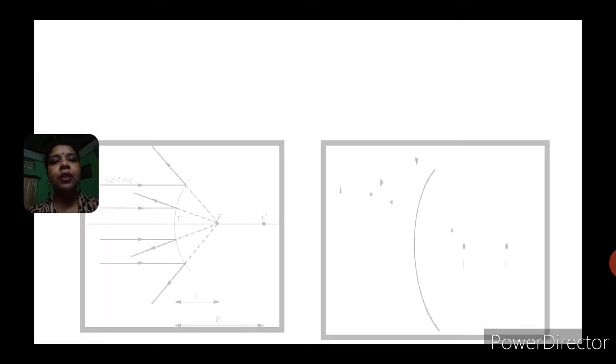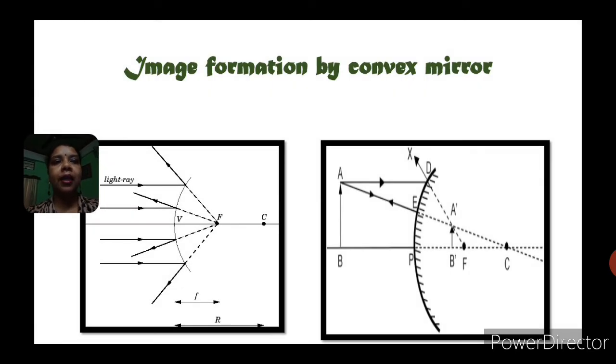Now let's move on to the image formation by a convex mirror. We can see in figure 1 that the light rays are coming from infinity. When the light rays come from infinity, they diverge away from the mirror and appear to meet at the focus, which is at the back of the mirror.